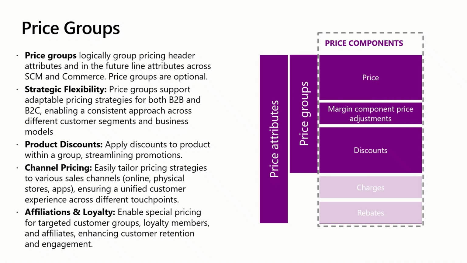So when it comes to channels, price groups make it easy to tailor pricing strategy based on the operational cost of different platforms like online stores, physical locations, or mobile apps. Affiliations and loyalty programs provide an additional layer of flexibility by allowing you to offer special pricing to specific groups such as employees or loyalty program members without needing to constantly reconfigure your pricing setup.